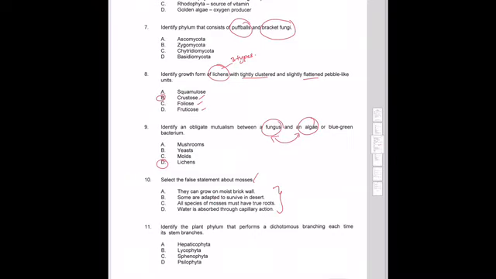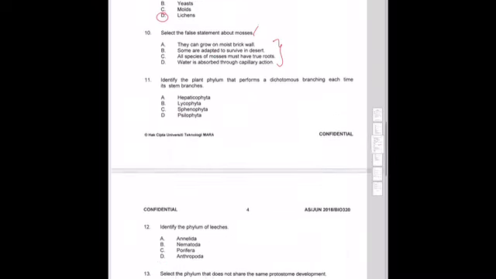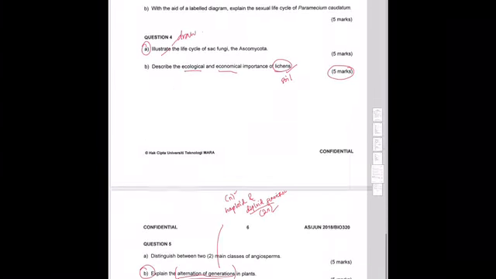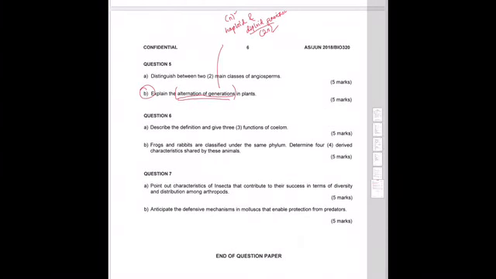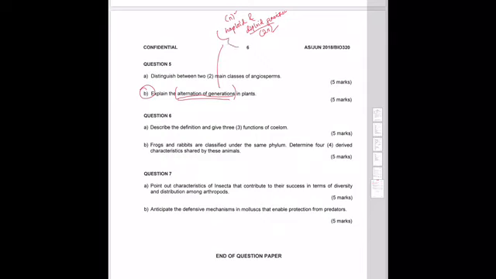Okay, we go into subjective questions. Okay, question number 5. Explain the alternation of generation. Okay, so this is very famous question. Bila disebut alternation of generation, maksudnya dia ada 2 generation, haploid dan juga diploid generation. Haploid is N, diploid is 2N. So apa yang berlaku waktu alternation of generation ni? Dia ada gametophyte generation, ada sporophyte generation.